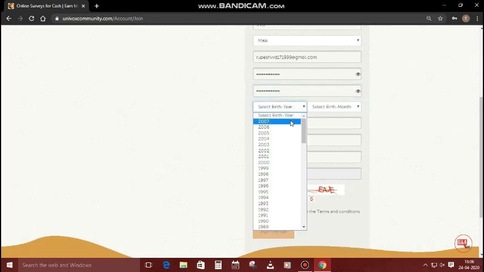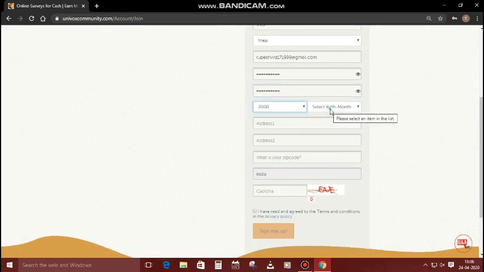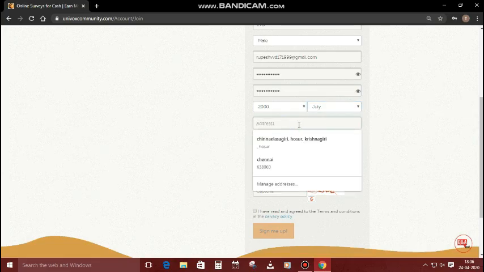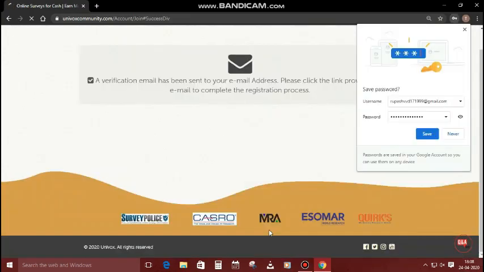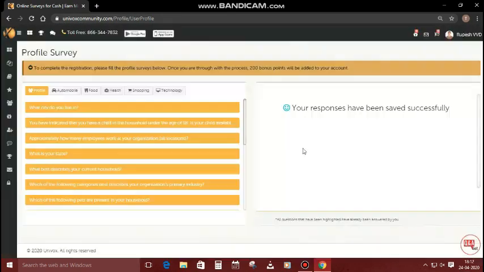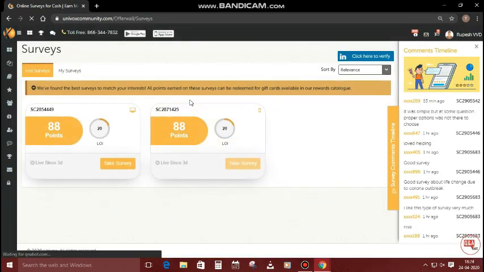Next, select your birth year and your birth month. Next, provide your email address. Next, enter the CAPTCHA to verify your email account. You should enter the correct CAPTCHA which you see in the side image. Next, after you log in, you want to complete the profile survey. After you complete the profile survey, the dashboard will be like this.